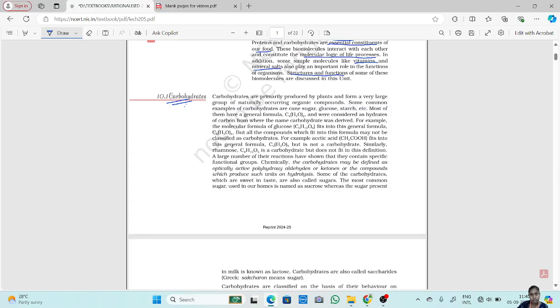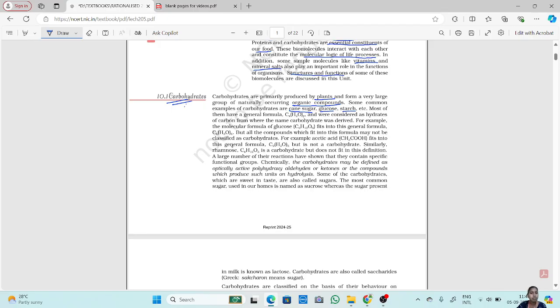Carbohydrates are primarily produced by plants and form a very large group of naturally occurring organic compounds. Their primary producers are plants. Now, some common examples of carbohydrates are cane sugar, glucose, starch, etc.